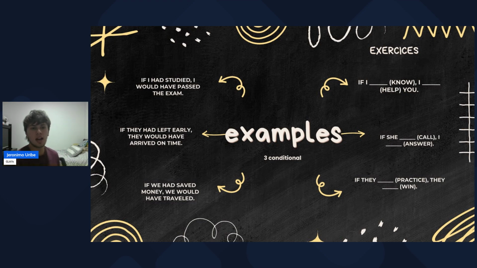So it's an impossible situation to change. And the third example is, if we had saved money, we would have traveled. Maybe we can change it a little bit, because we can save money, but not now.